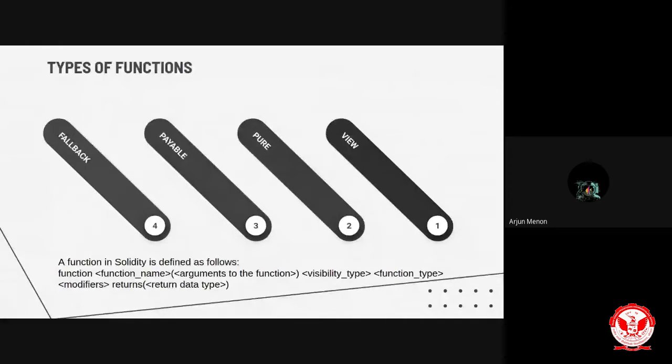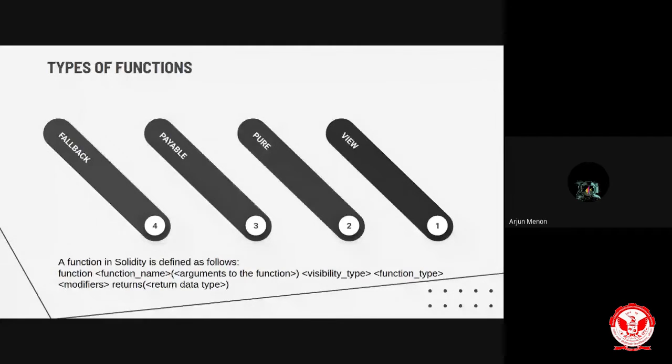There are different types of function available in Solidity. For example, we can mark a function as payable, such that the entities involved in it will get paid. We can separate functions on the basis of these four: mainly view, pure, payable, and fallback.